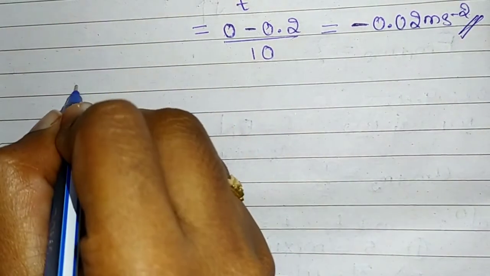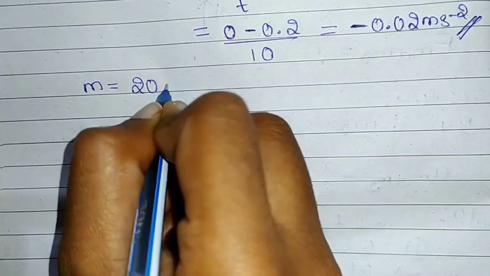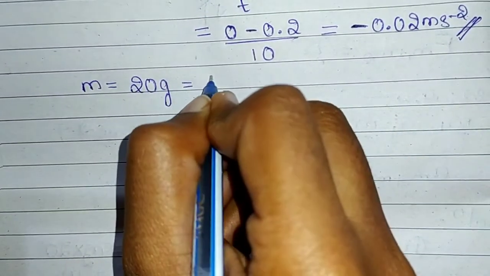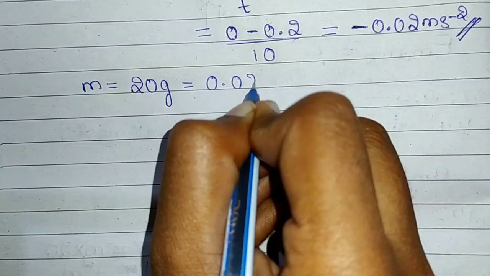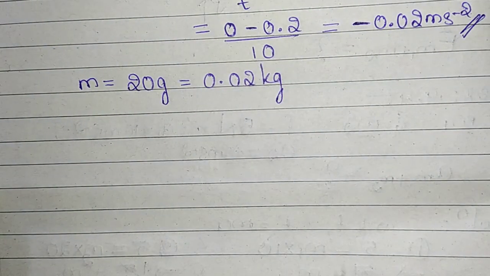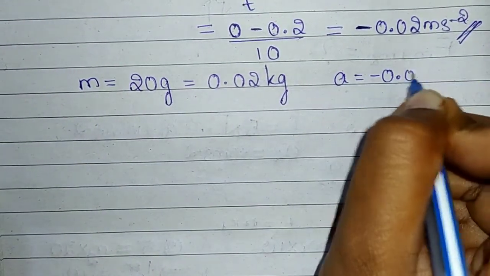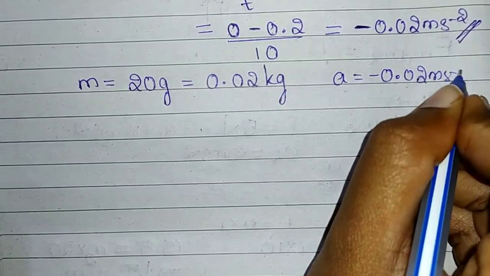So now to calculate force, we know that the mass of the ball is 20 grams, which in kilograms is 0.02 kilograms, dividing by 1000. So we know mass is 0.02 kilograms and acceleration is minus 0.02 meter per second square.